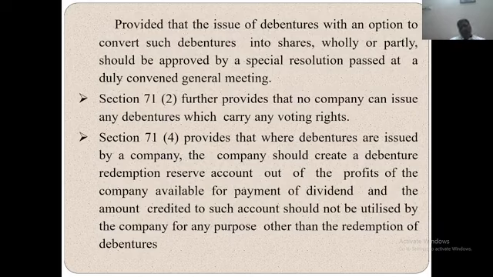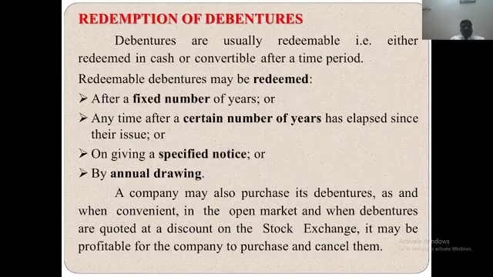According to Section 71 subsection 2, no company can issue any debenture which carries any voting rights. According to Section 71 subsection 4, where debentures are issued by a company, the company should create a debenture redemption reserve account out of the profits of the company available for payment of dividend. The amount credited to such account should not be utilized by the company for any purpose other than the redemption of debentures.